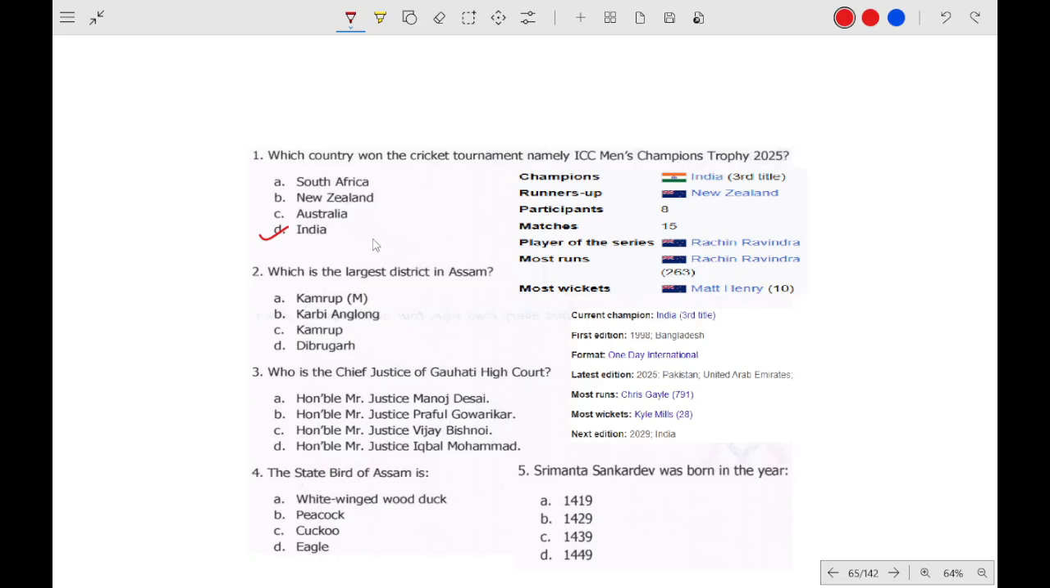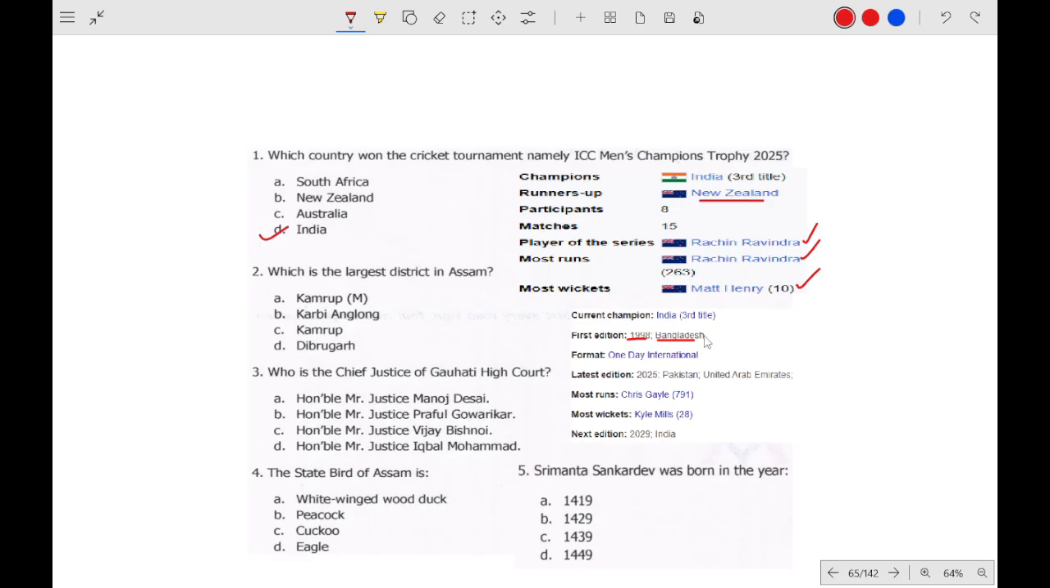India won the Champions Trophy. Okay, and who was the runner-up? New Zealand. And as you can see, player of the series Rachin Ravindra, most runs Rachin Ravindra, most wickets is Matt Henry. And if you go towards the history of the ICC Men's Champions Trophy, when was the first edition held? 1998. It was held in Bangladesh.